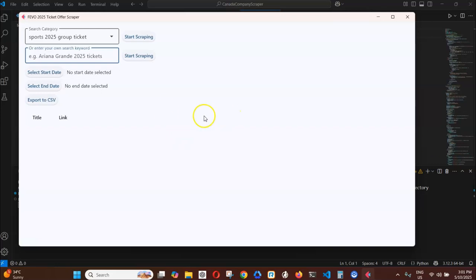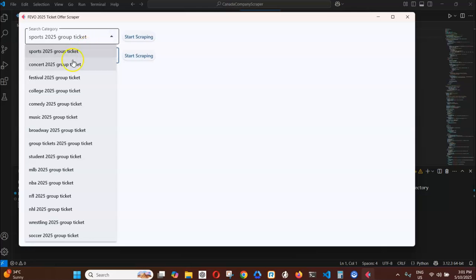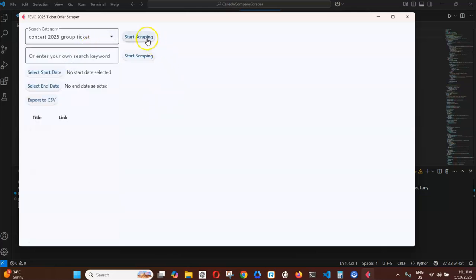So if you put the search keywords here, you have to click on the start search here. If you click on the drop down, for instance, concert 2025, you have to click on start search up here.